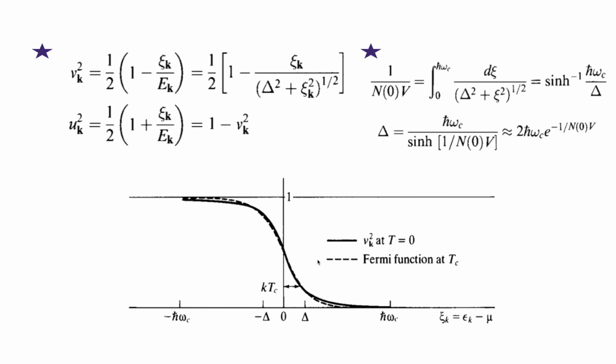Yeah. So this is generally like the Fermi function. You can see that Vk square looks like the Fermi function, right?